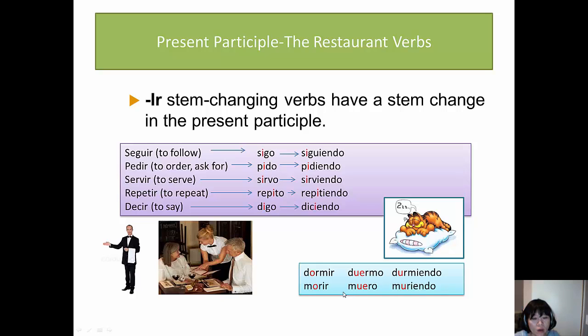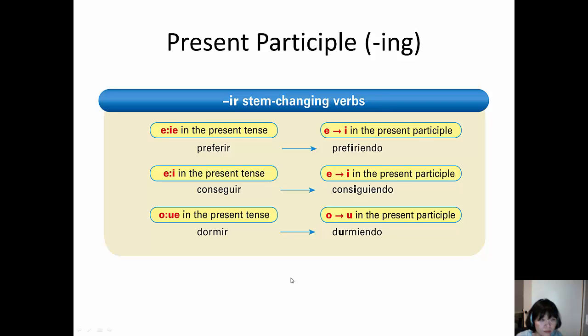It doesn't matter what verb it is, if it's an IR verb and it's a stem changing verb in the present tense, you will have to follow this rule. Okay, and this is just more examples. Preferir, it's an IR verb and it's a stem changing one. Preferir will be prefiriendo. Conseguir will be consiguiendo, and dormir will be durmiendo.